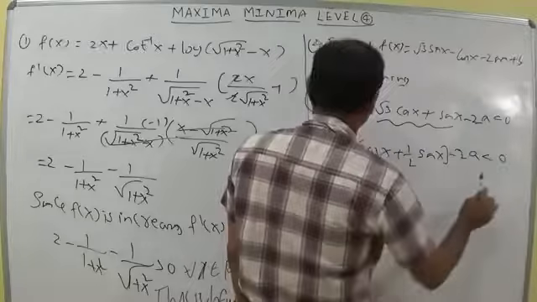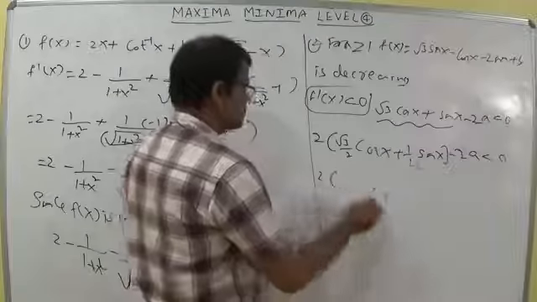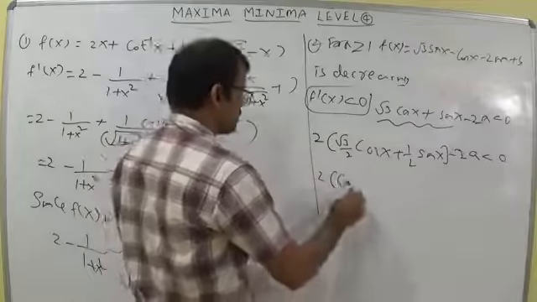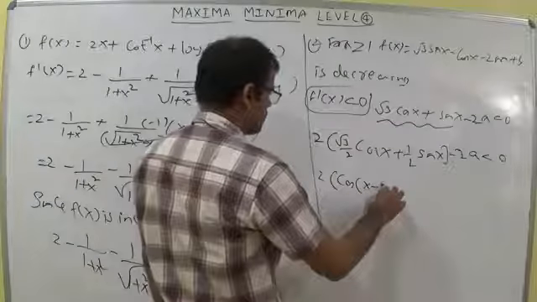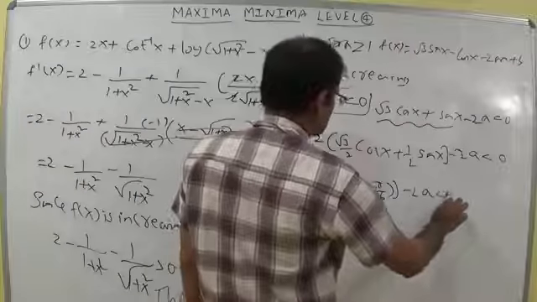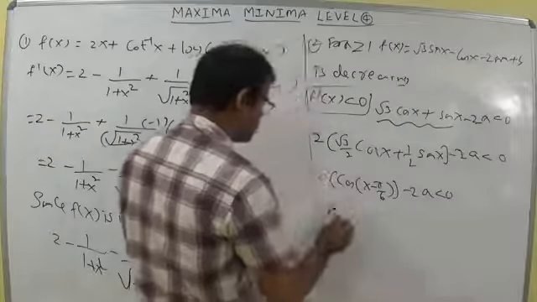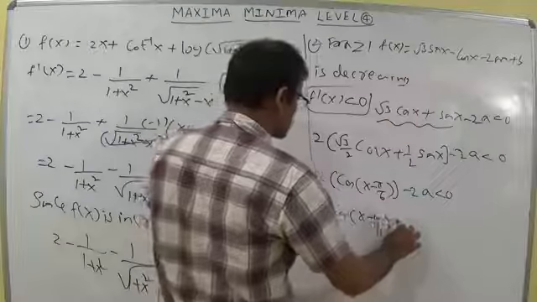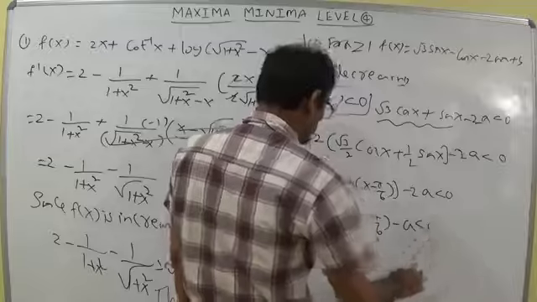Less than 0 is enough. 2 into, this is of the form cos a cos b plus sin a sin b. So cos of a minus b, you can write cos of x minus pi by 6. With this, minus 2a less than 0. If you divide this by 2, cos of x minus pi by 6 minus a less than 0.